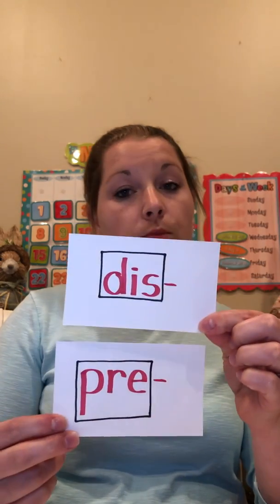Yesterday we did two brand new prefixes. We did un and re. Un means not or opposite of, like undo or untie. Re means to do again, like reheat or rewrite. Today we have two brand new prefixes we're going to be talking about. The first one is dis, and the second one is pre.